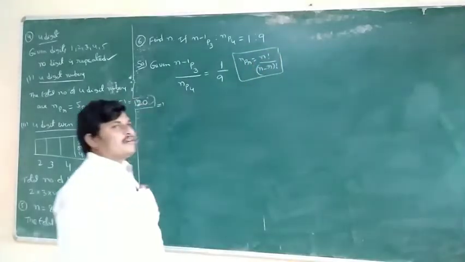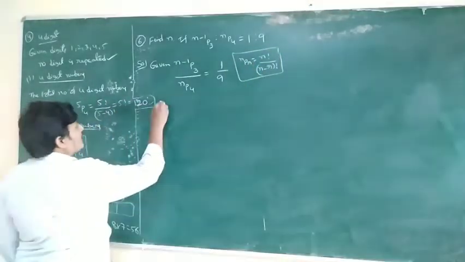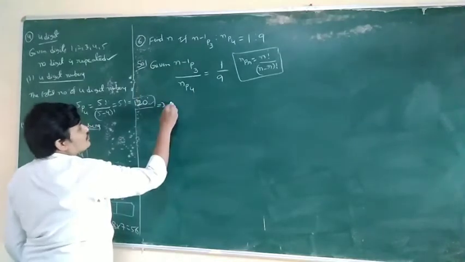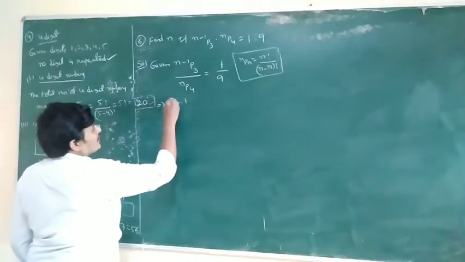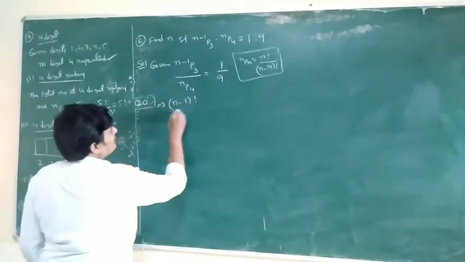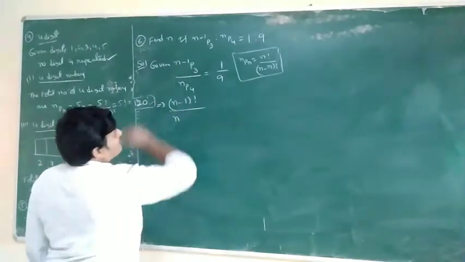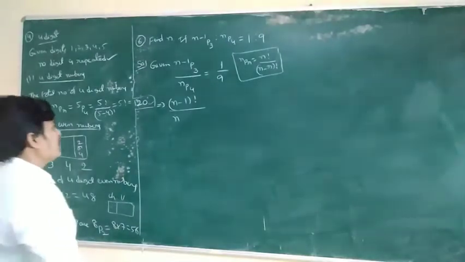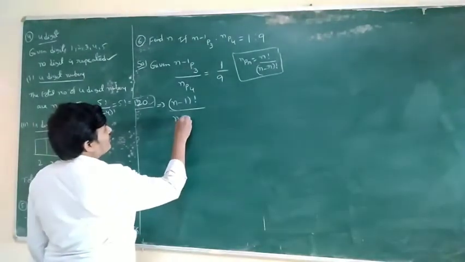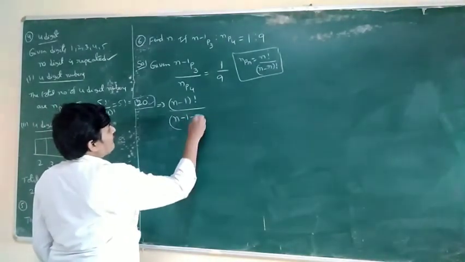This is the formula. For (n minus 1)P3, n is n minus 1 and r is 3, so (n minus 1) factorial by n minus 1 minus 3 factorial.